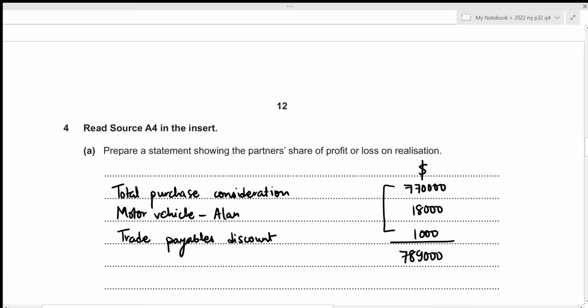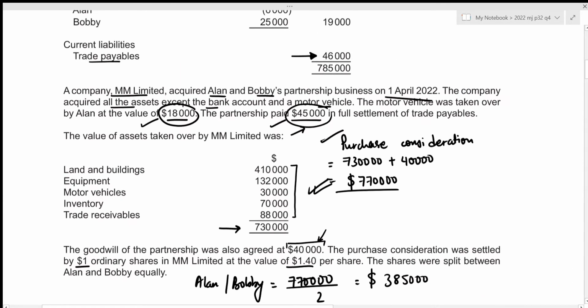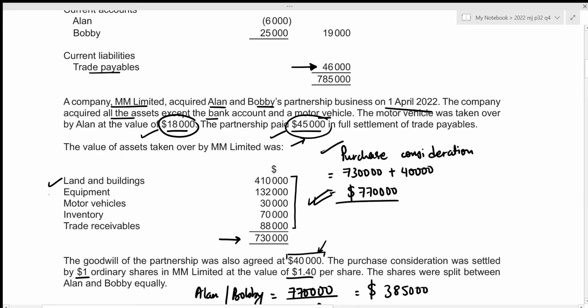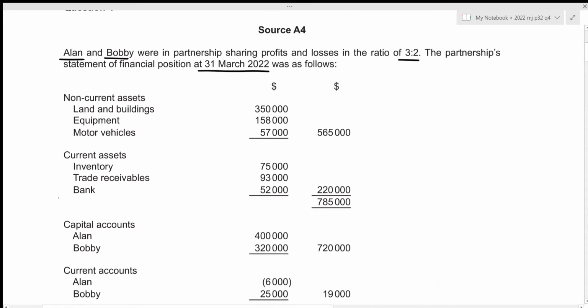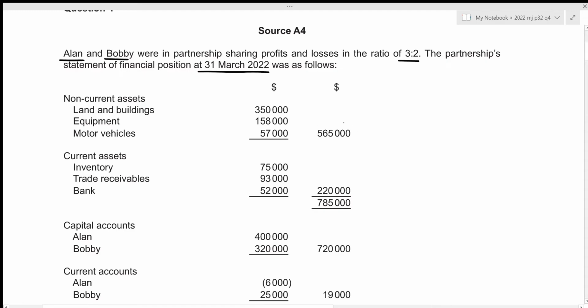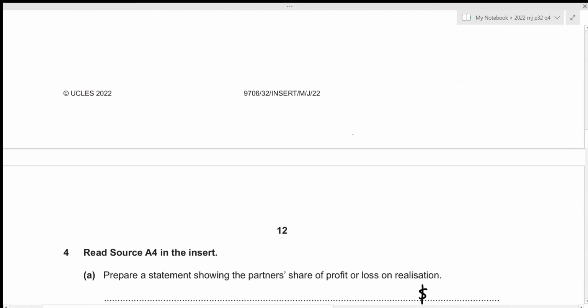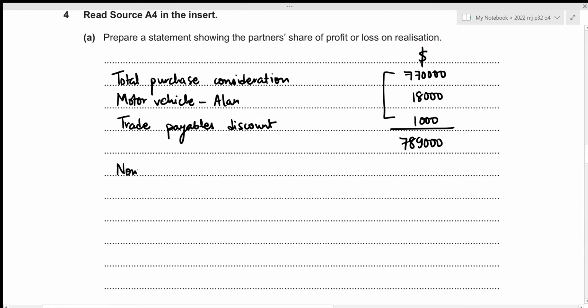Now, in order to figure out whether there was a profit or loss, we just need to subtract the values of all the assets according to our statement of financial position. So let's have a look above. We can see that all of the non-current assets, land and buildings, equipment, and motor vehicles were taken over. So let's figure out the total value. According to our statement of financial position, it was valued at $565,000. So we need to subtract it now from the total of the purchase consideration and all of the assets taken over. Let's write it down. So that will be the non-current assets, which was $565,000. And this should now be subtracted.